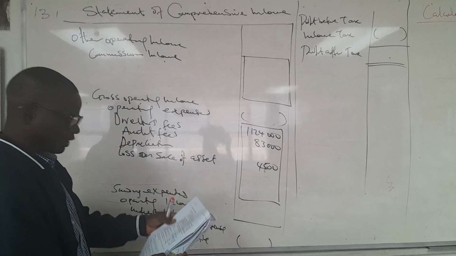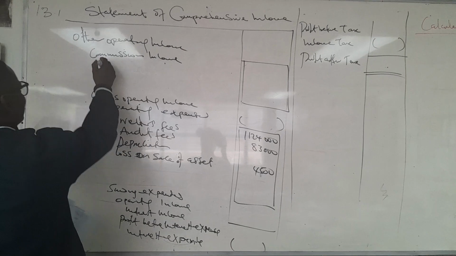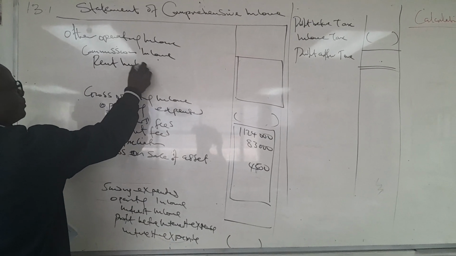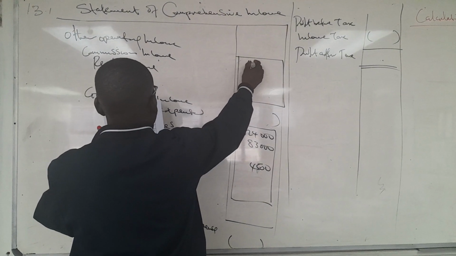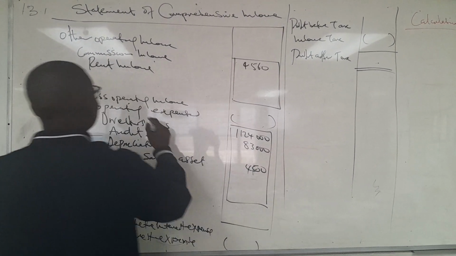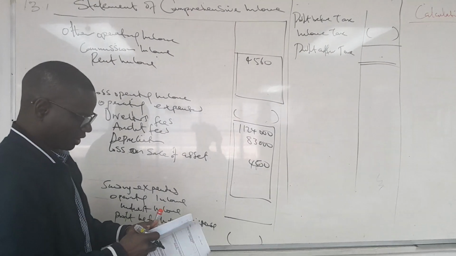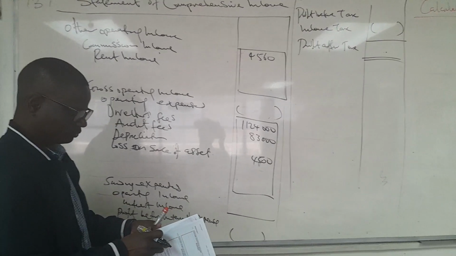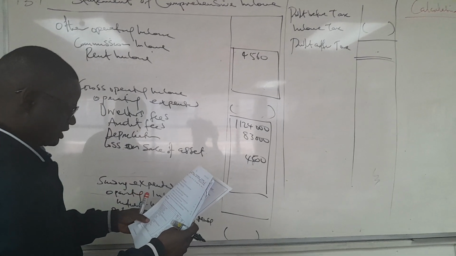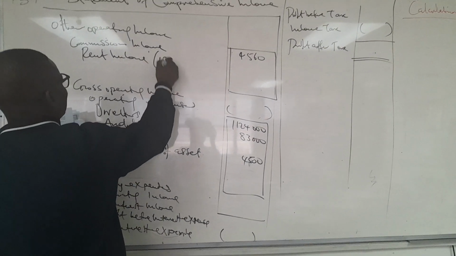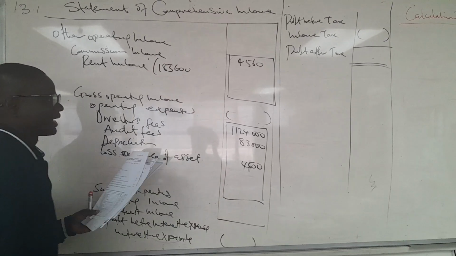Then our other calculation that we need to do is the rent income. Rent income. Then in our question here, they gave us the commission to be 4,560. The rent income is given to us on the question paper, on the trial balance, as 183,600.